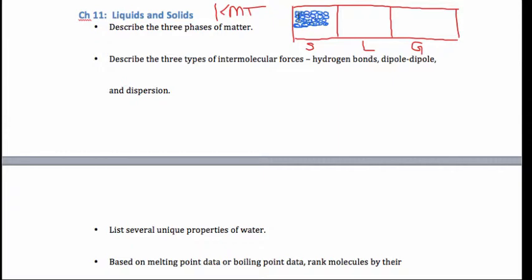If these are ionic ions, they form an ionic solid, and then they actually form the ionic bond. If these are metal atoms, they set up tight metallic bonds with each other. But if these little circles represent a molecule, then they set up what are called IMFs, intermolecular forces.